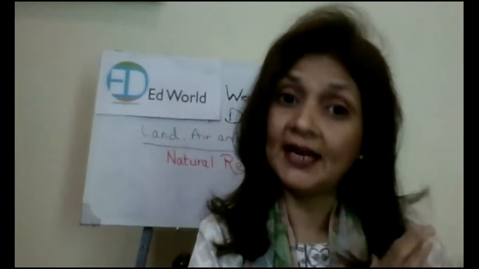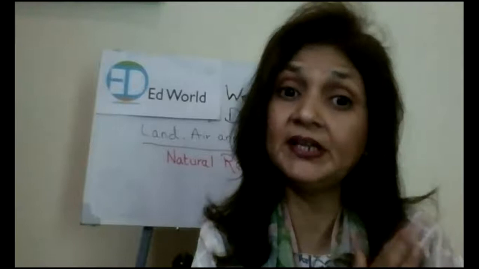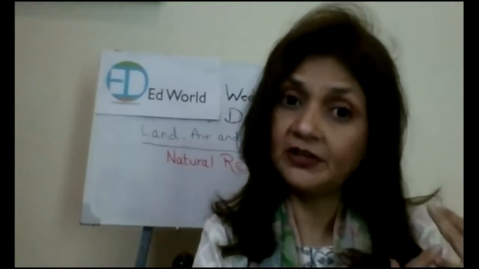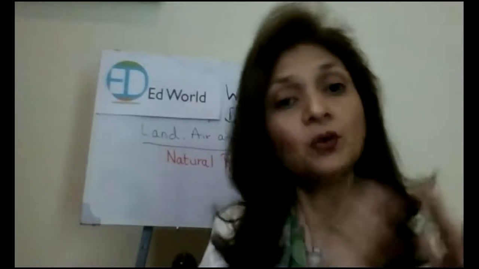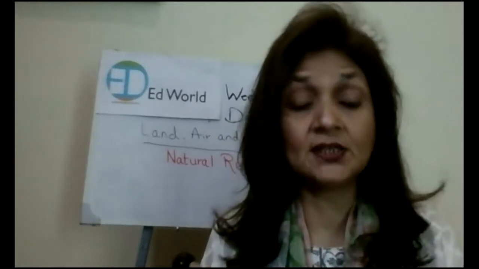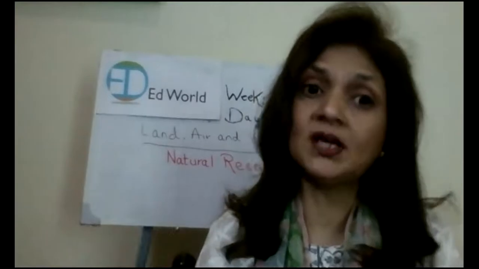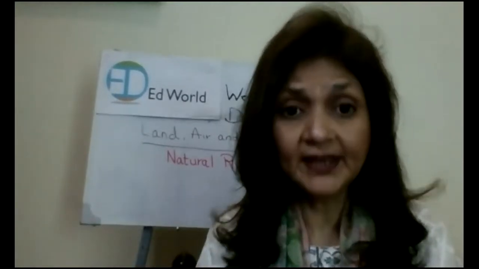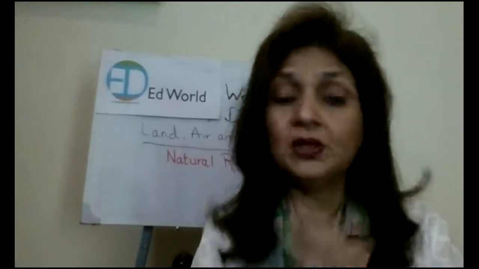These are natural, which are already there from Allah. Allah has already given us those things, which comes from nature. The materials and substances which are already there in nature, those are called natural resources, right? So we are going to do this topic today.